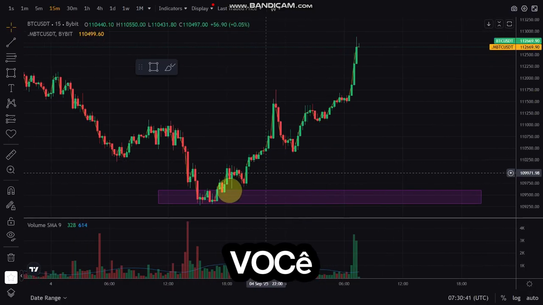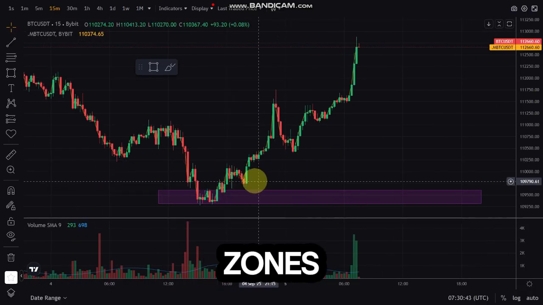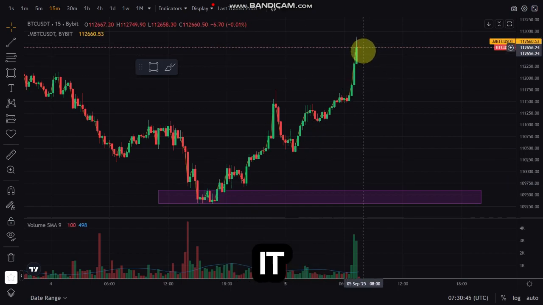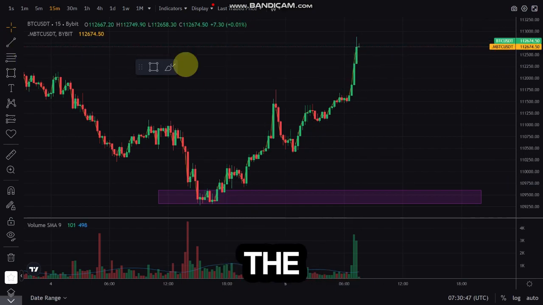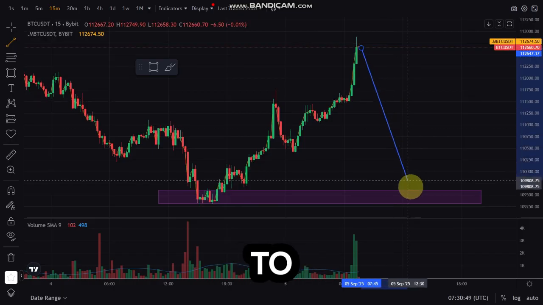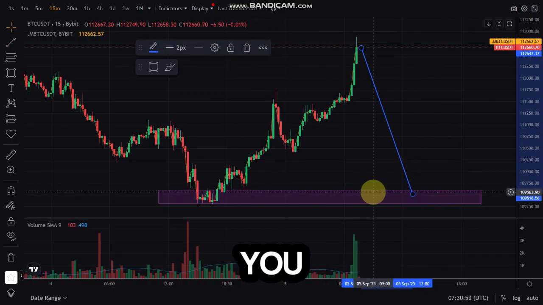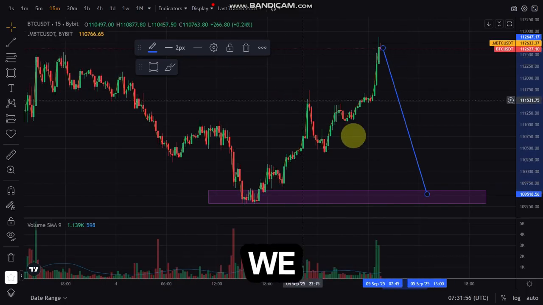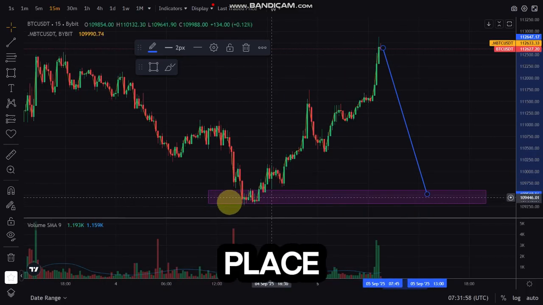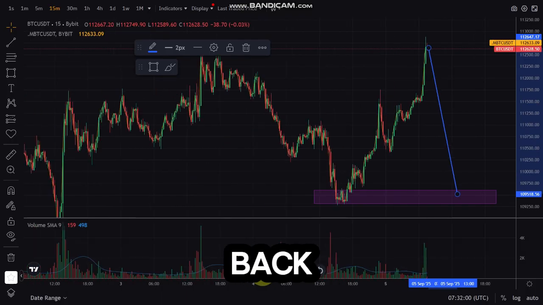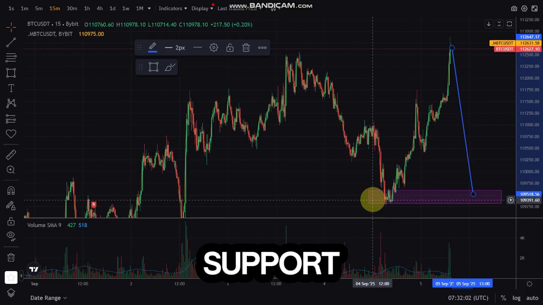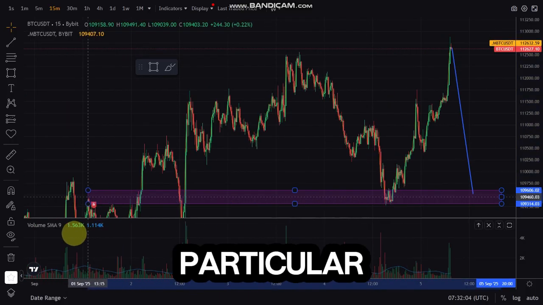What we'll be doing is very simple. Since we have marked out our zones, we don't have to wait for a retracement. When price retraces back to this particular zone, we can simply buy at this particular place. Why should we be buying here? Because this place is a support zone, and if we look back, you can see that it has acted as a support zone earlier at this particular region.